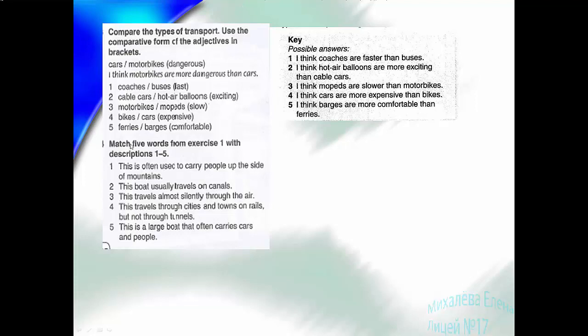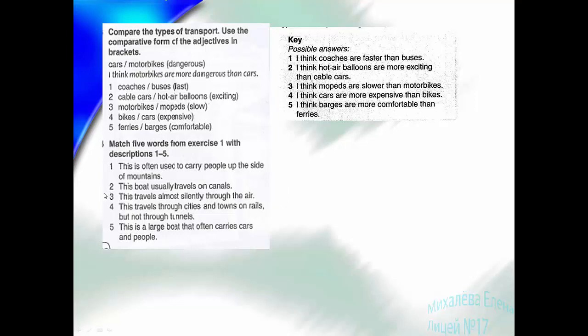Так, match 5 words from exercise 1 with descriptions. Да, описание, что это, к чему относится. This is often used to carry people up the side of mountains. It's cable, да, cars. This boat usually travels on canals. What is it? It's a ferry or it's a barge. We will check it.